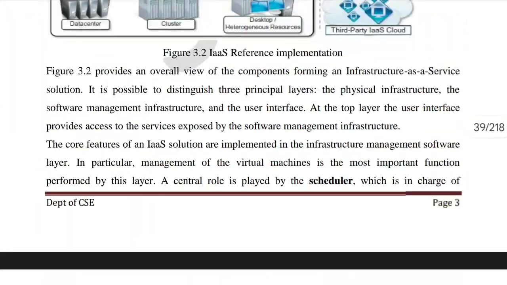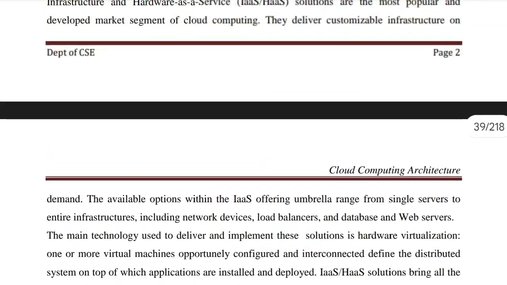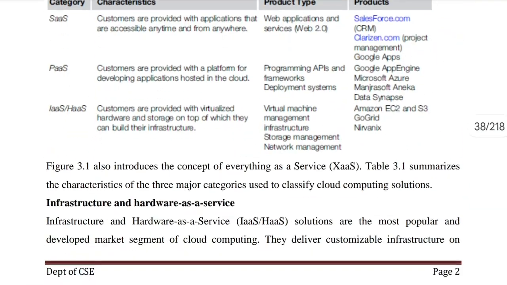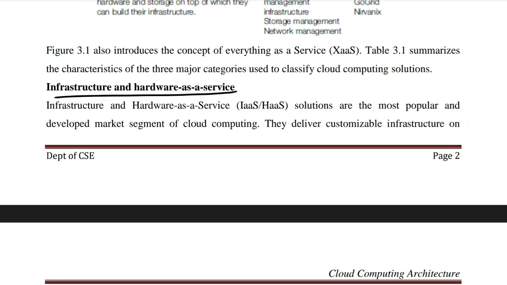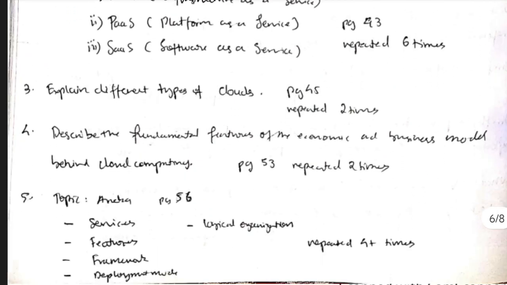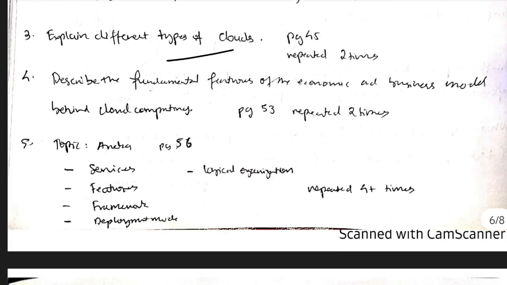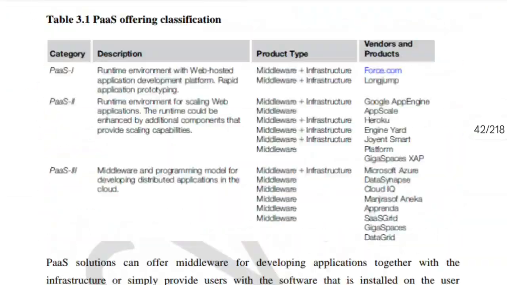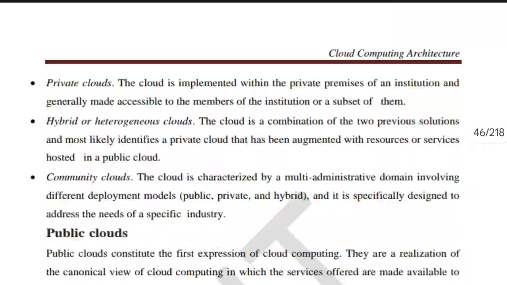And IaaS, infrastructure or hardware as a service. These 3 definitions are directly available below this topic, so make sure you go through it before the exam. And different types of cloud. There are 2 types of cloud: public cloud and private cloud, and the mixture of both of these, which is known as hybrid cloud. So you need to know the difference between all 3: public, private, and hybrid.